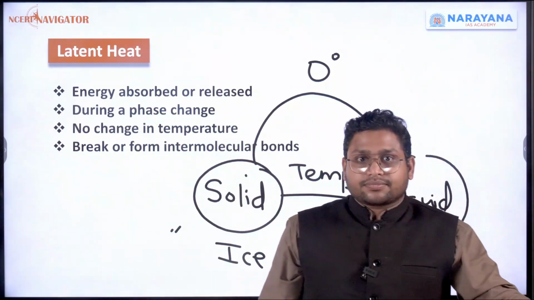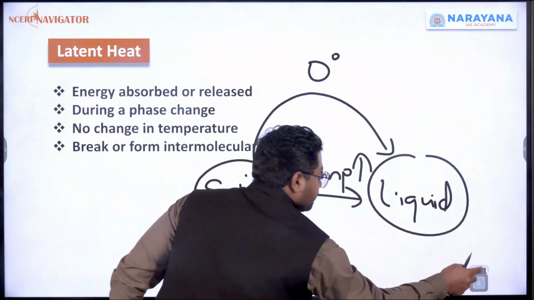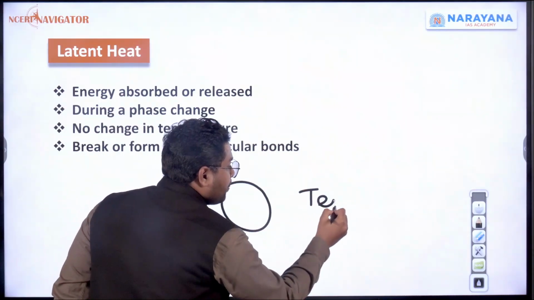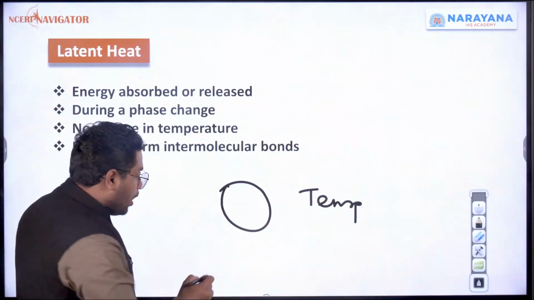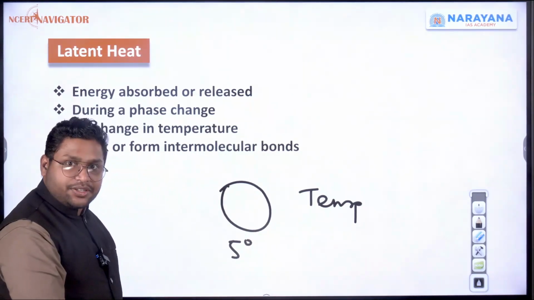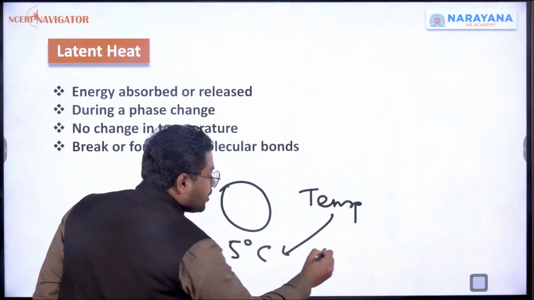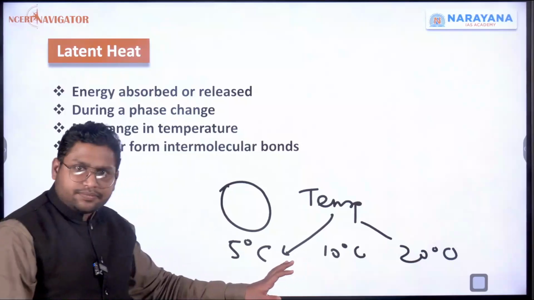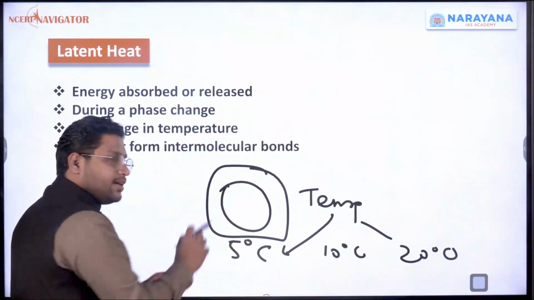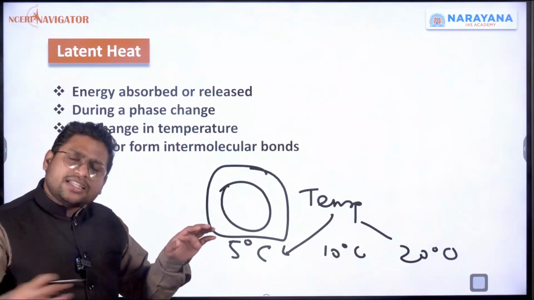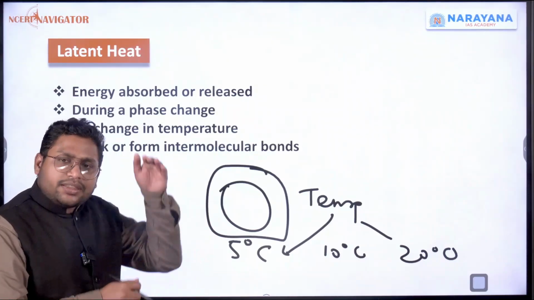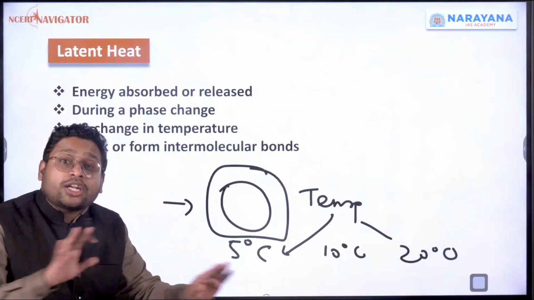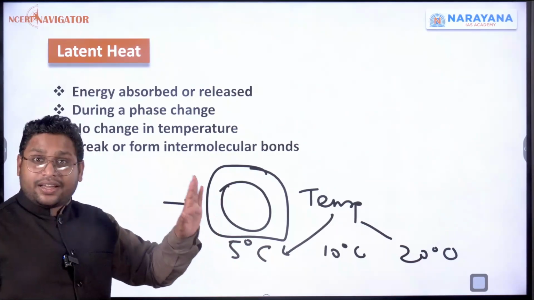I'll repeat. We have taken something, and we have started increasing the temperature. Let's say this thing earlier had 5 degrees Celsius temperature. We increased the temperature, we made it 10 degrees Celsius, then 20 degrees Celsius, or whatever. So the temperature of this matter has increased, and continuously we are heating. But there will come a stage when its temperature will not increase. It will stop.